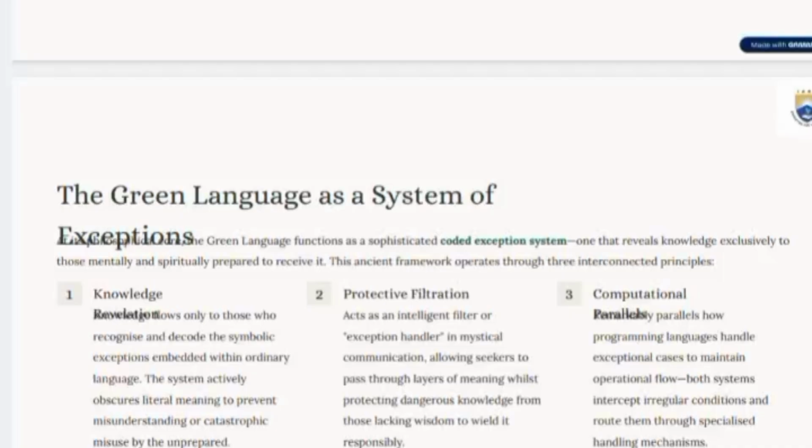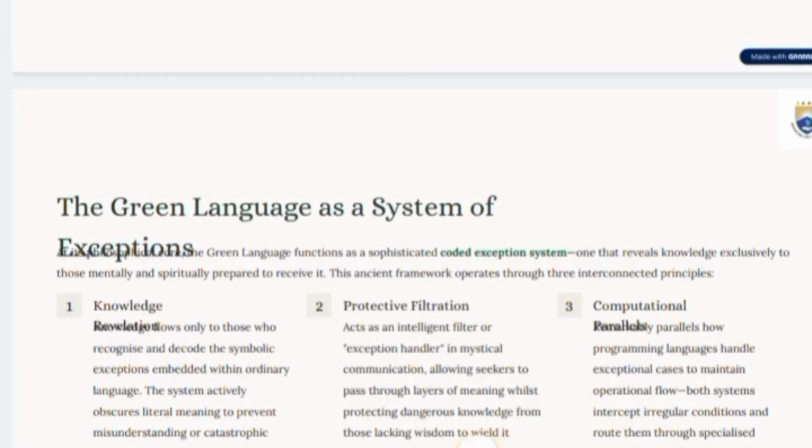Second one, protective filtration. It acts as an intelligence filter or exception holder in multiplex communication, allowing seekers to pass through layers of meaning, while protecting dangerous knowledge from those who lack wisdom to wield it responsibly.